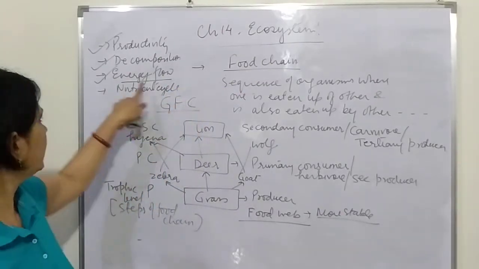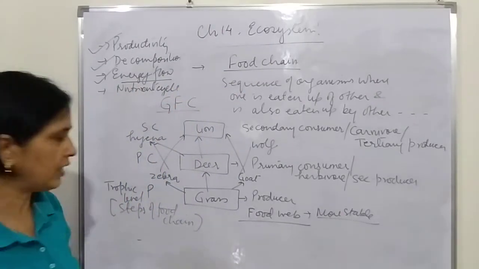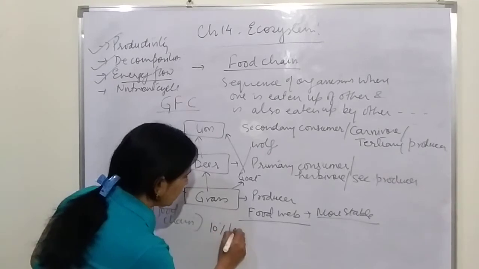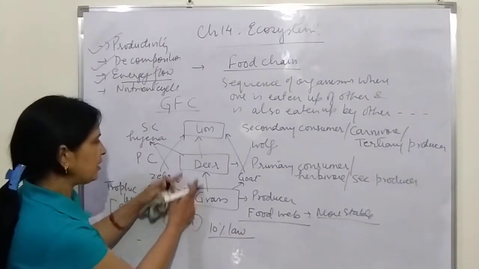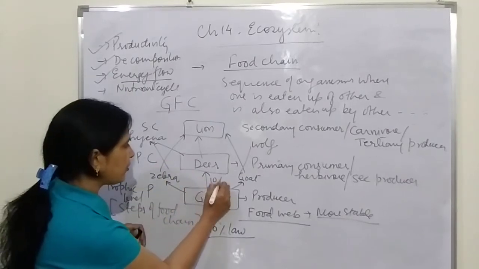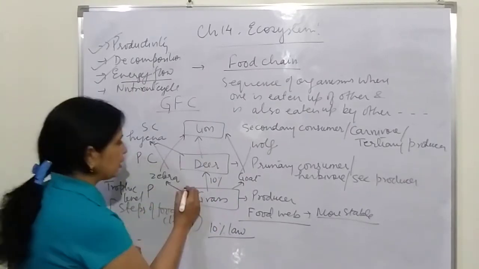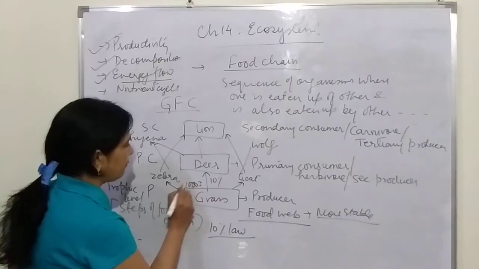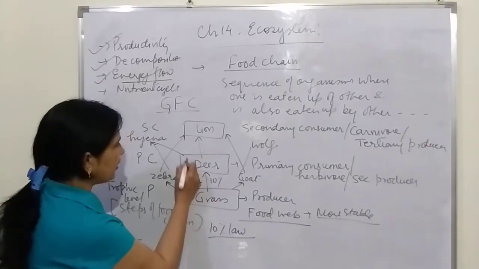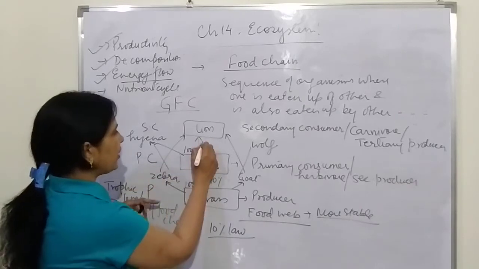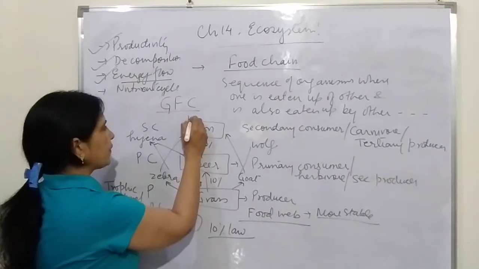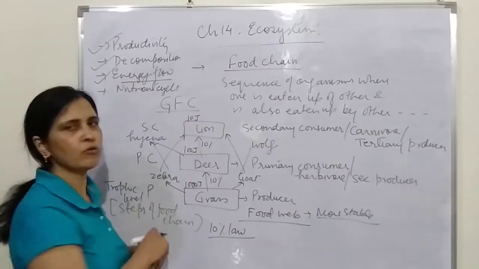Now let us talk about the energy flow. We have already read the 10% law. According to the 10% law, when one organism is eaten by the other organism, only 10% of the energy is passed on to them. Suppose it has 1000 joules of energy, so in the deer only 100 joules will pass on. From the deer again 10% of the energy will go to the lion, and that amounts to 10 joules.